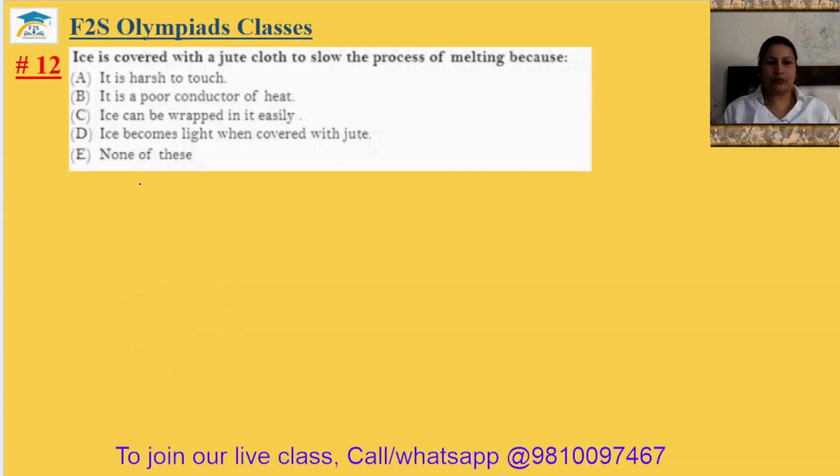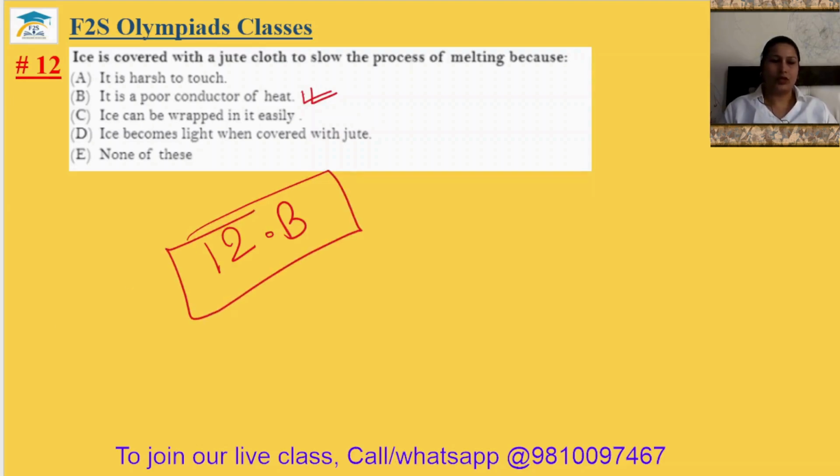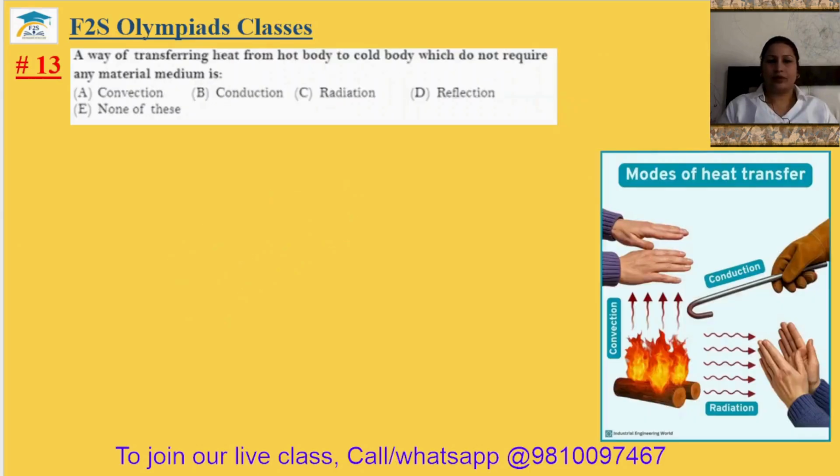Question number 12. Ice is covered with a jute cloth to slow the process of melting because it is harsh to touch? No, it is a poor conductor of heat. If heat cannot conduct, then the ice can be in its original form only. So 12th answer will be option B. Question number 13. A way of transferring heat from hot body to cold body which does not require material medium. So not requiring material medium means radiation. So 13th answer will be option C.